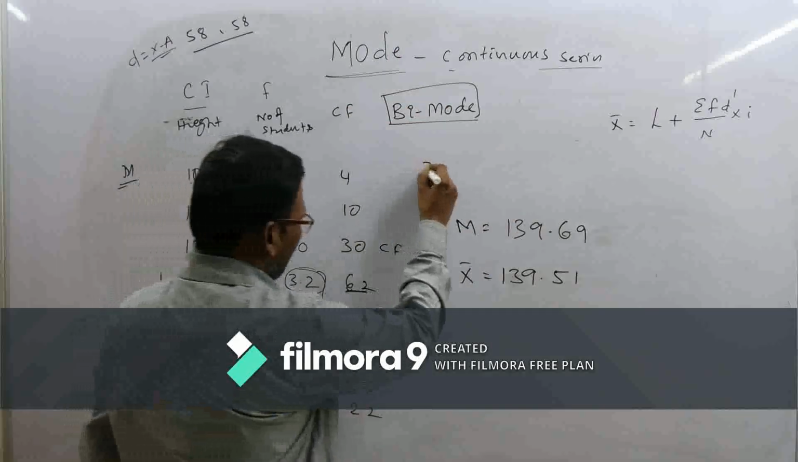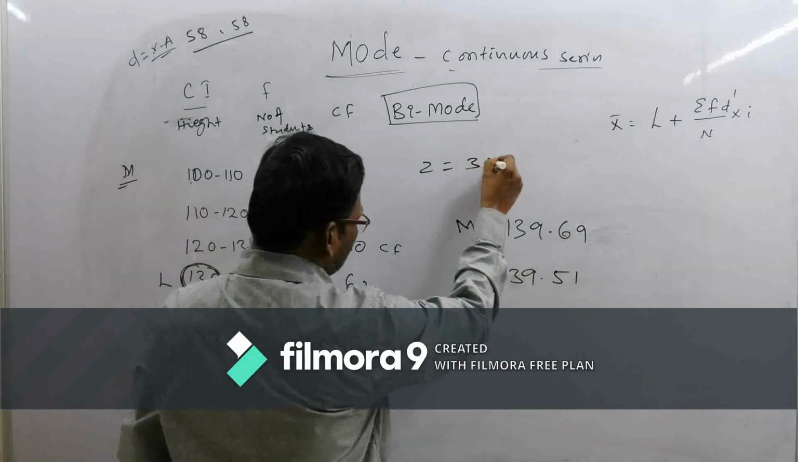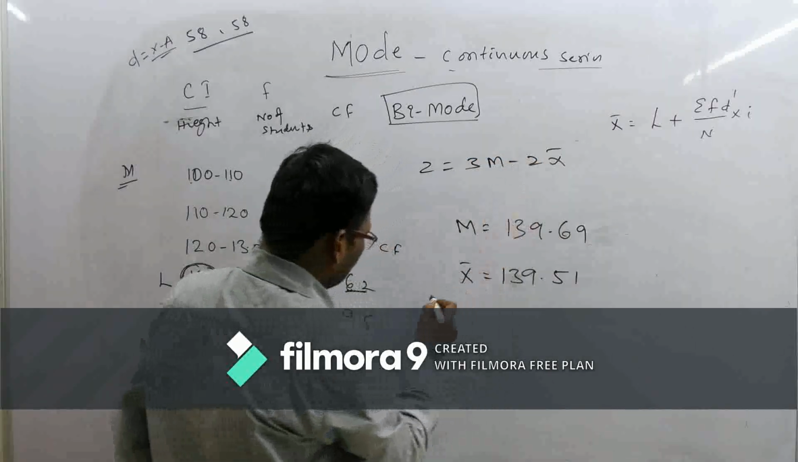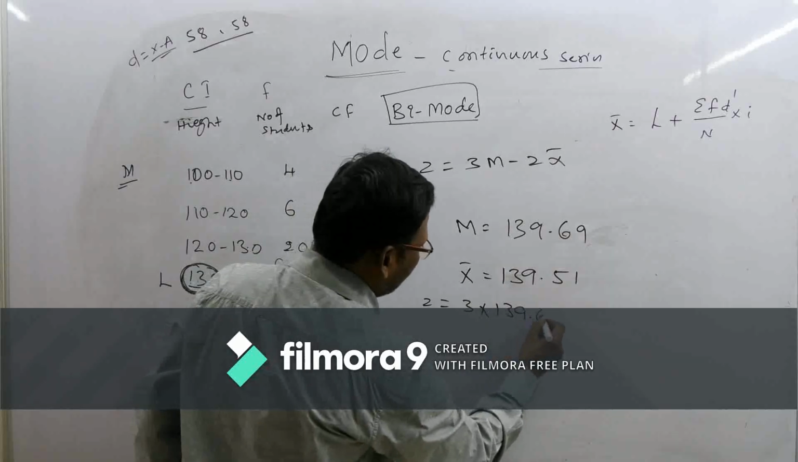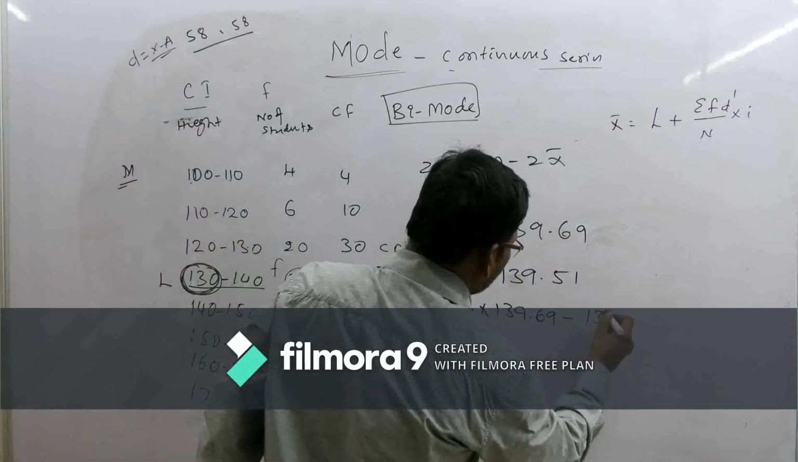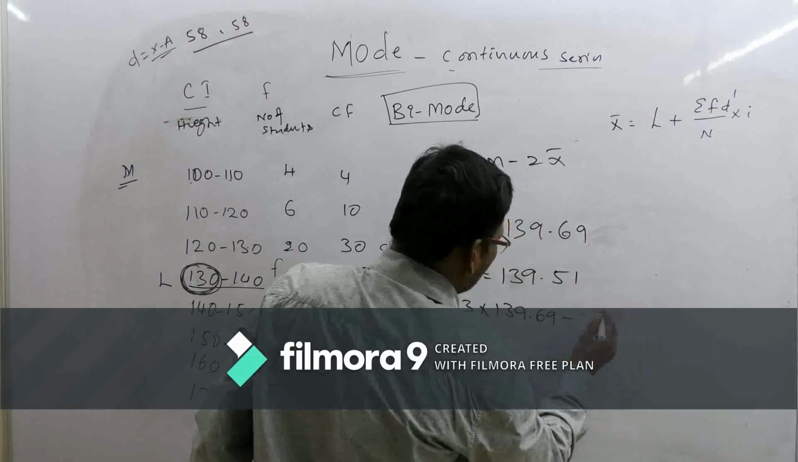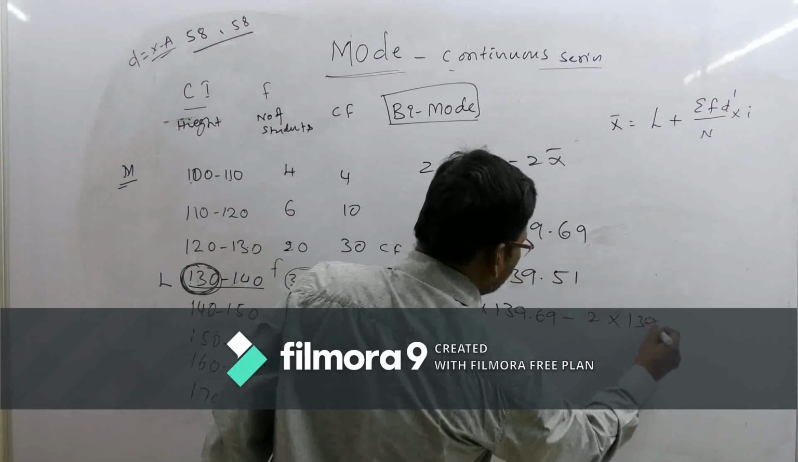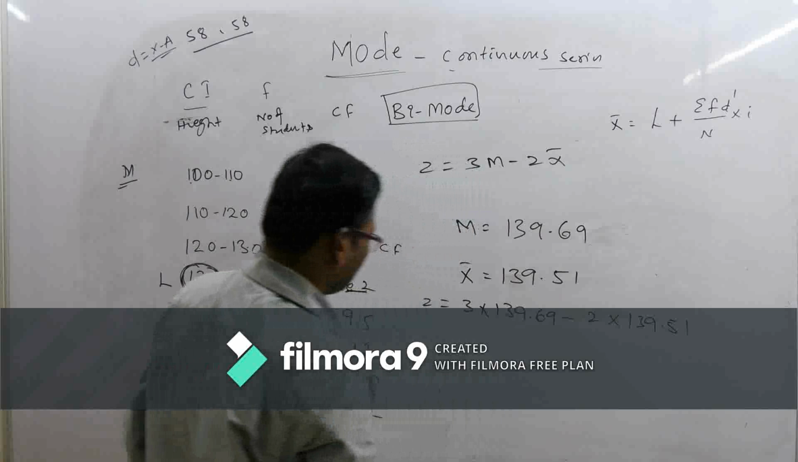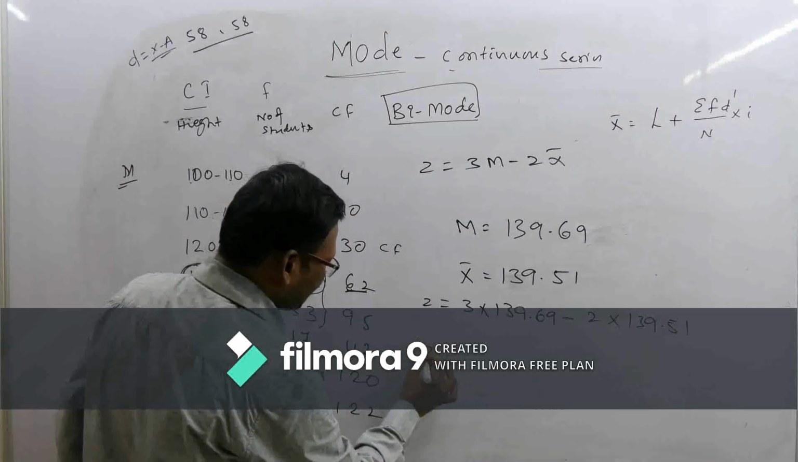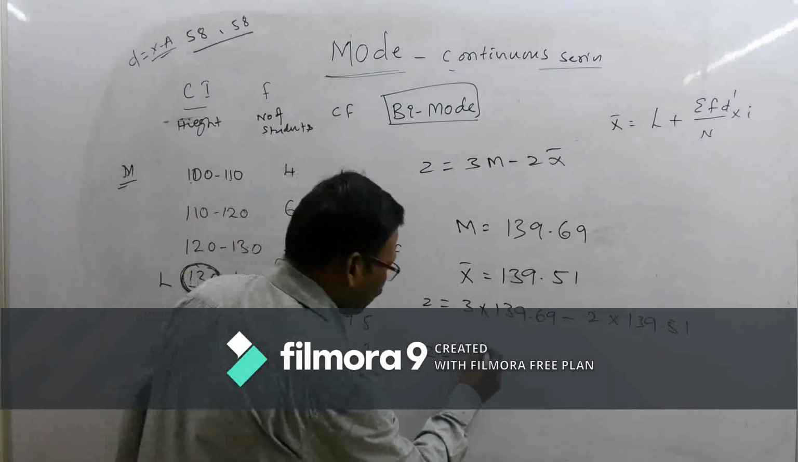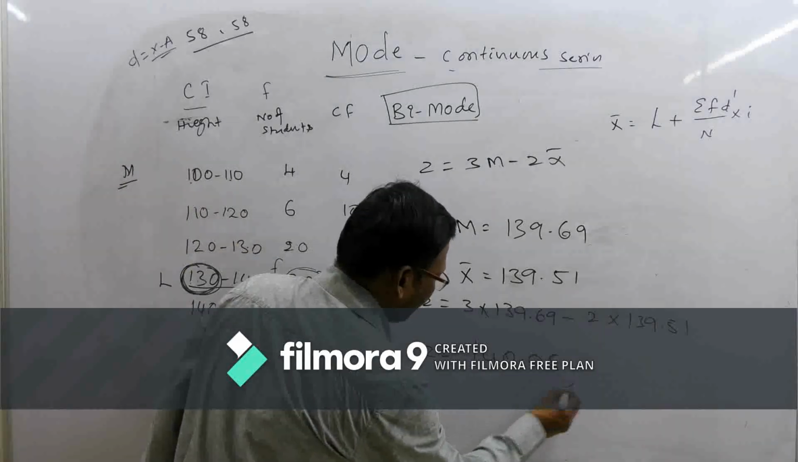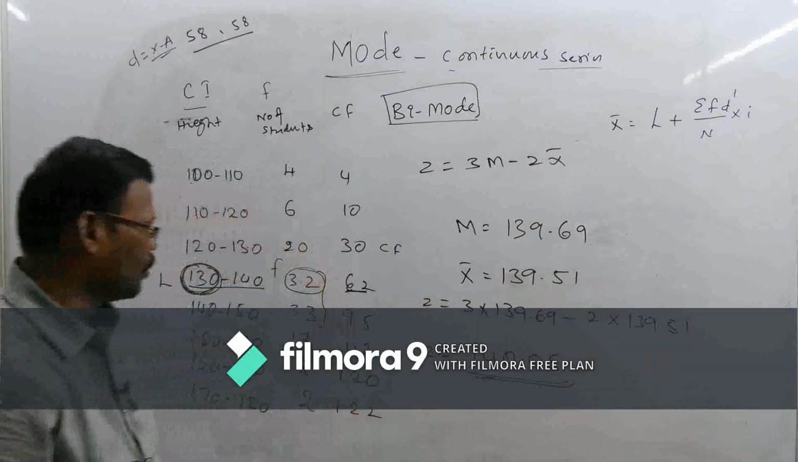So since our formula is z is equal to 3m minus 2 x bar, that is z is equal to 3 into 139.69 minus 2 into 139.51. Okay, you will get a z value. So it is nearly 140.05. Okay, you will get 140.05.